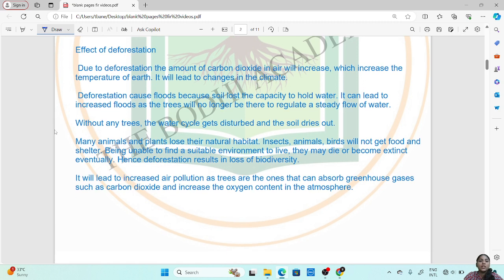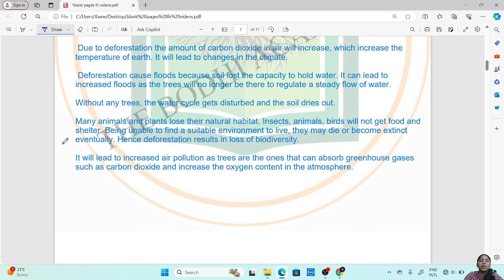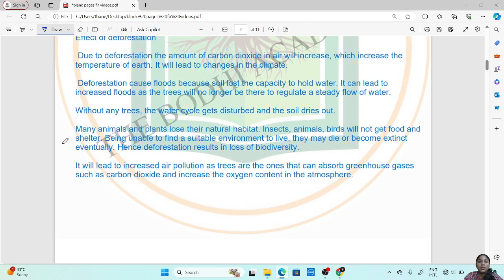Then without any trees, the water cycle gets disturbed and the soil dries out. Similarly, when there will be less forest and trees due to deforestation, the water cycle will get disturbed as fewer trees result in reduction in rainfall. So the soil will also dry up and the groundwater level will also be depleted.